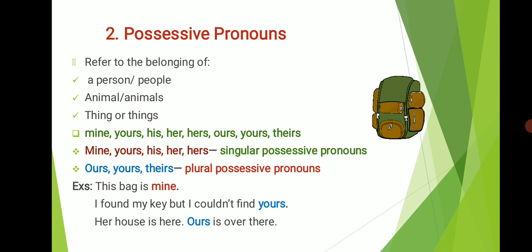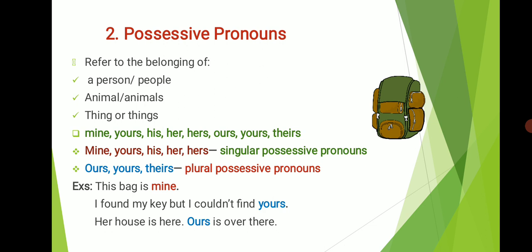Examples, this bag is mine. Here the word mine is a possessive pronoun and it is a singular possessive pronoun. Look at the next example. I found my key but I couldn't find yours. So the meaning of this sentence is I found my key but I couldn't find your key. So instead of repeating the words your key, we have used the pronoun yours. So yours is a possessive pronoun and it can occur as a singular possessive pronoun or plural possessive pronoun depending on the sentence.